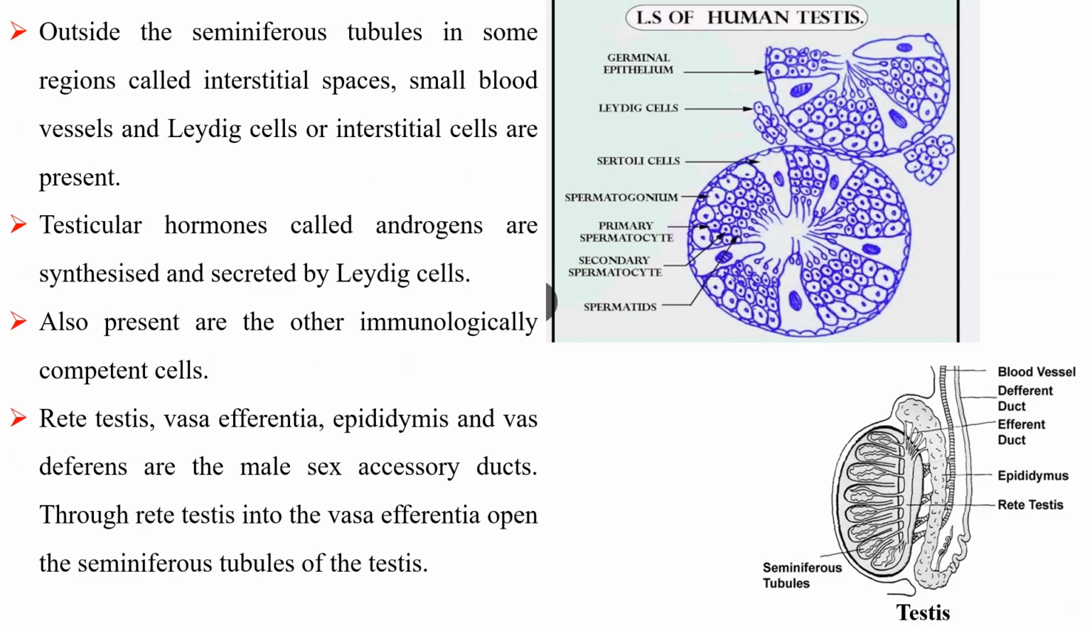Outside the seminiferous tubules, in some regions called interstitial spaces, small blood vessels and Leydig cells or interstitial cells are present. Testicular hormones called androgens are synthesized and secreted by Leydig cells. Also present are other immunologically competent cells. Rete testis, vasa efferentia, epididymis, and vas deferens are the male sex accessory ducts. Through rete testis into the vasa efferentia open the seminiferous tubules of the testis.